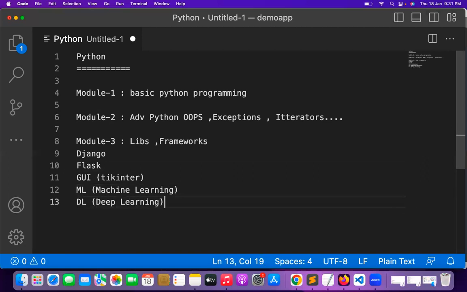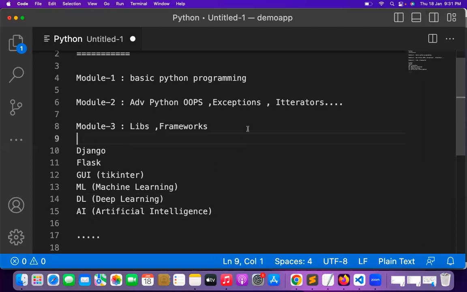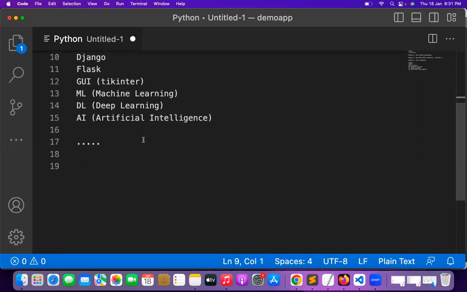Like this, we will learn a lot of things like artificial intelligence. All these different kinds of libraries we will learn as part of module 3. So in module 3, we are going to be learning a lot of frameworks. How to implement blockchain applications using Python, we will see all that.